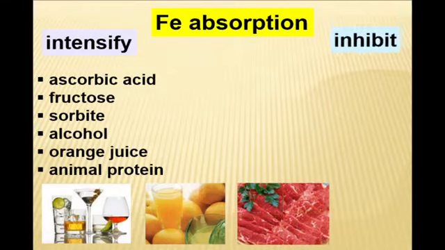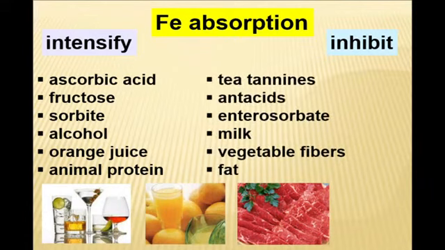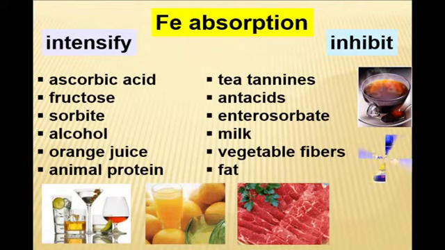Iron absorption is decreased, inhibited, by tannins, antacids, antiracetate, milk, vegetables, and fat. It also explains why, when we treat iron deficiency anemia, we ask the patient to restrict in his diet tea, milk, vegetable fibers, and fatty food, or to take this food later after taking the iron medicines.